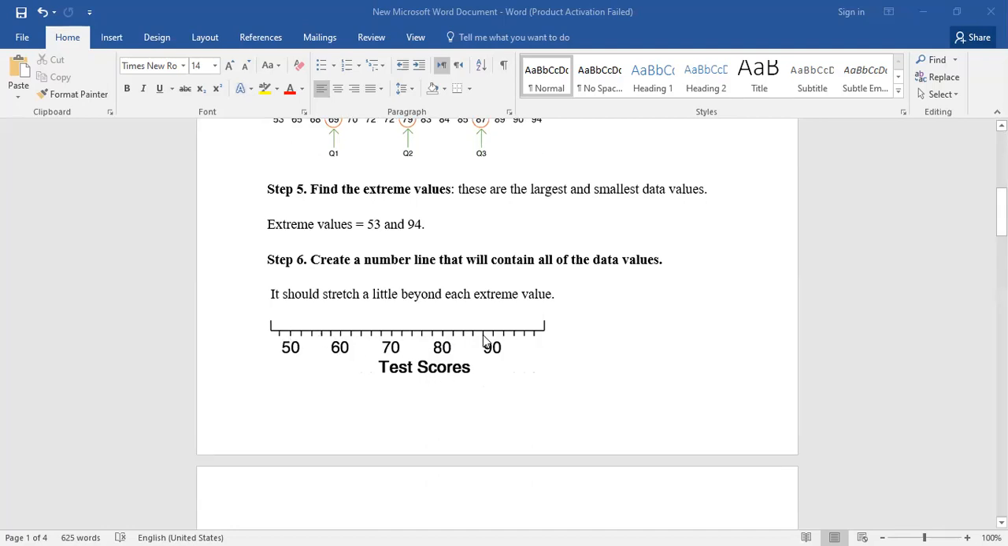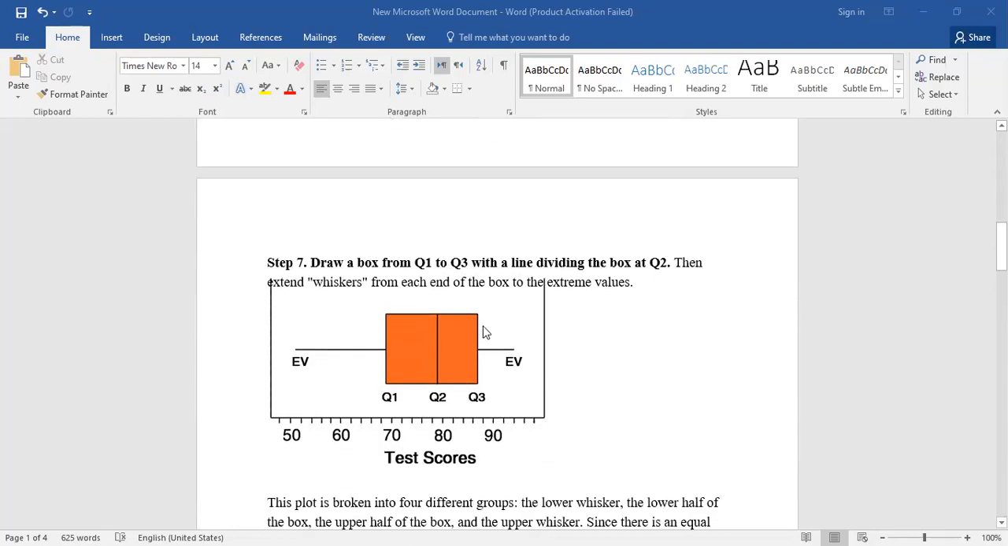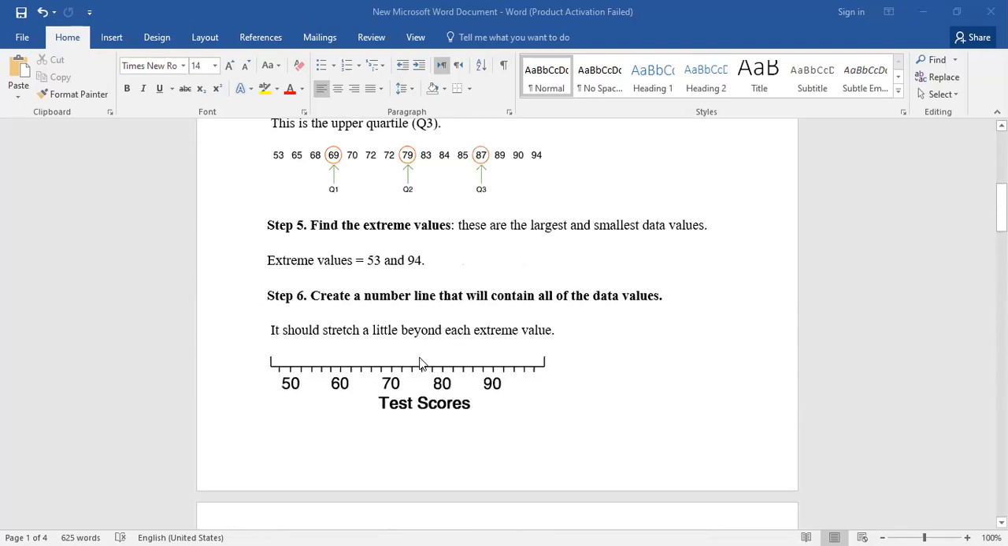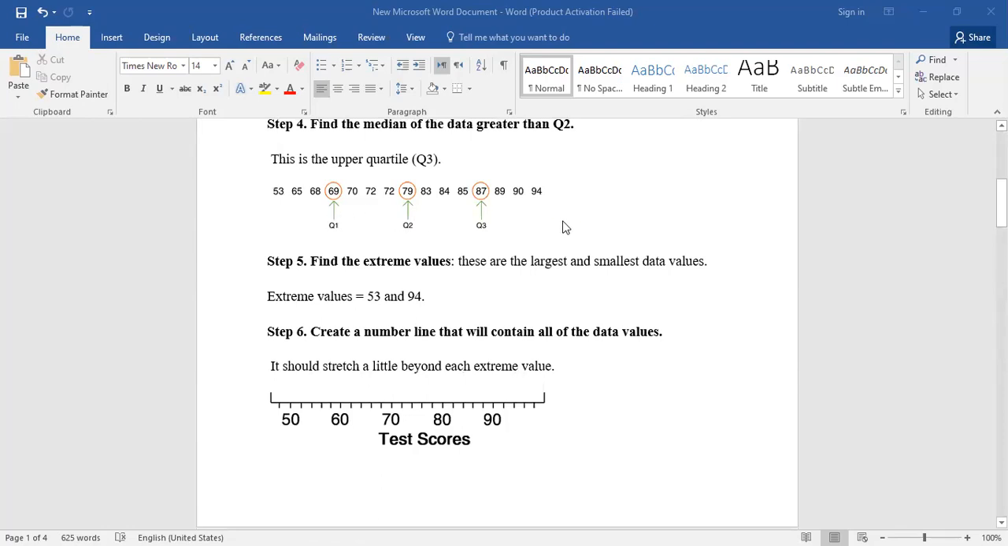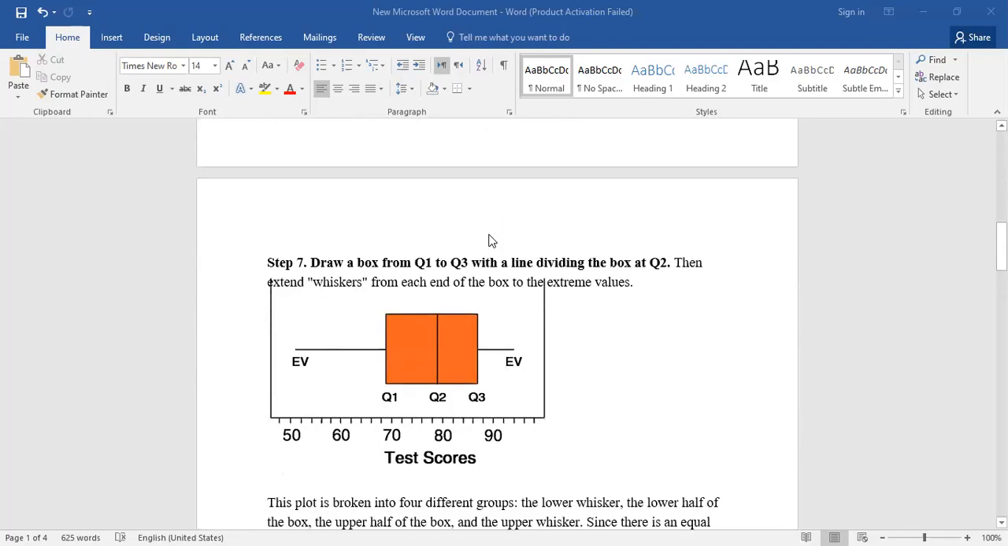Now we have the number line and we are going to plot the points. The least number was 53. The first quartile was, I'll go back here to remember, 69, and the second quartile was 79, and the third quartile was 87. So we go back and plot the points here like this.